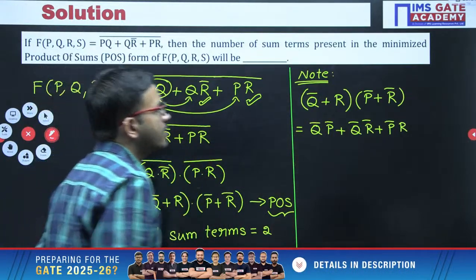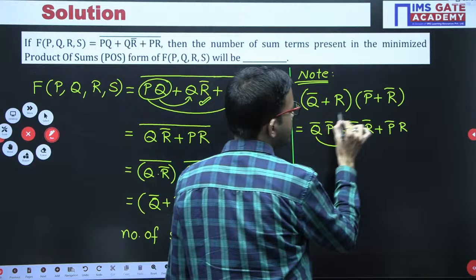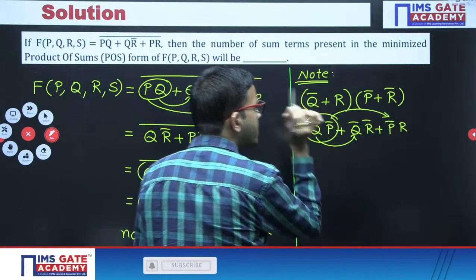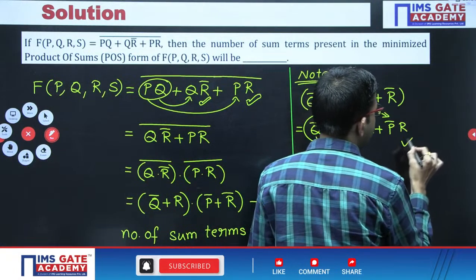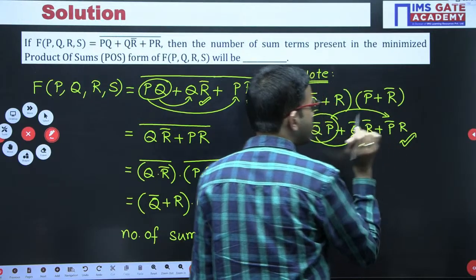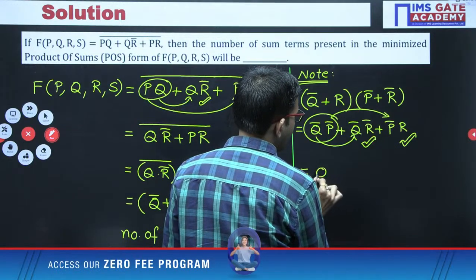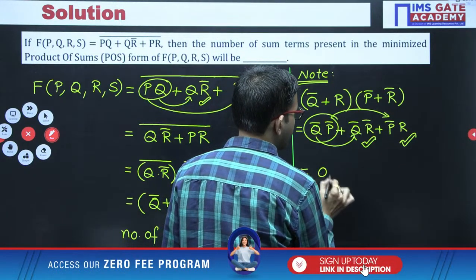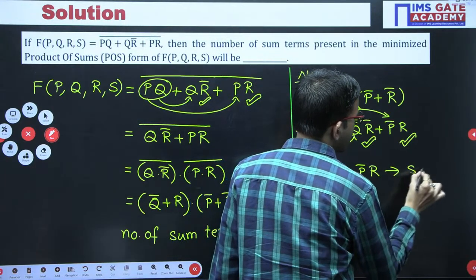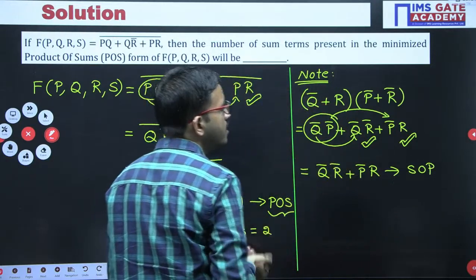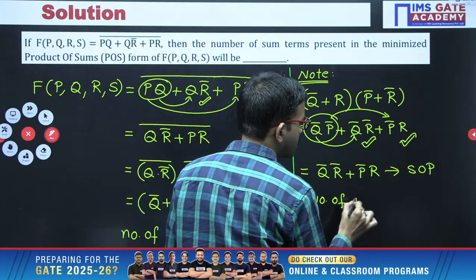Yes, very good. Now just observe here, in this case Q bar is present here and P bar is present here. In this particular term, the variable R is missing. So the normal form is present here, and the corresponding complement form is present. In this case, this is the redundant term. That's all. So you are getting the minimized function as Q bar R bar plus P bar R. In the SOP form, this is the minimized function. In the SOP, the number of product terms we are getting is also 2.